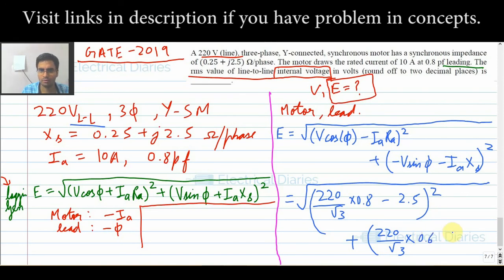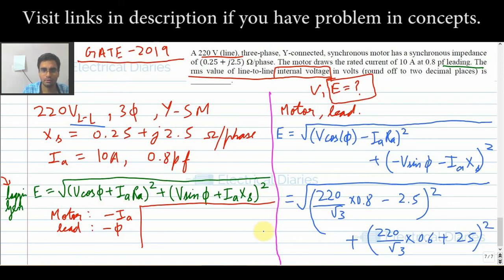You should always remember that if cos phi is 0.8, then sin phi is 0.6. When you practice lots of questions, you get this. So 220 by root 3 into 0.6, plus IA which is 10 into 2.5, that is 25, whole square.